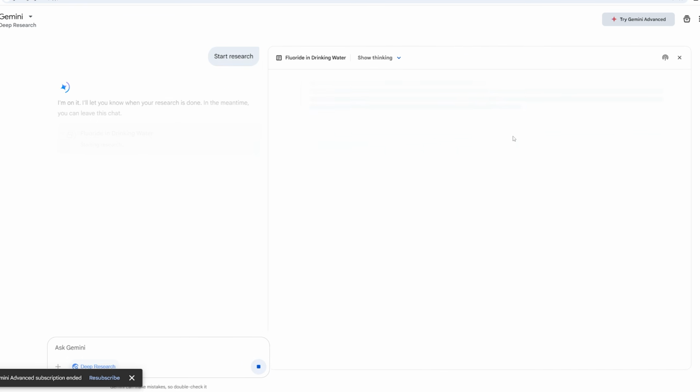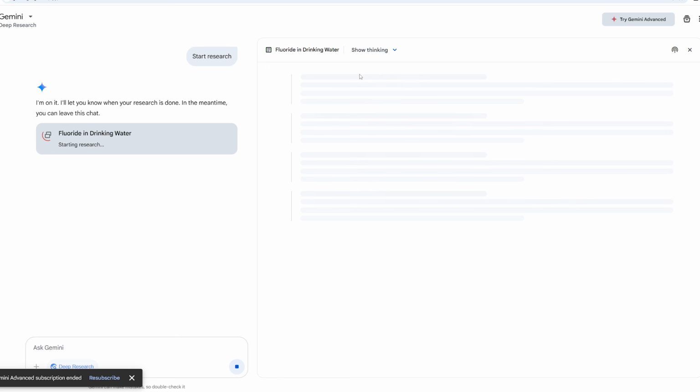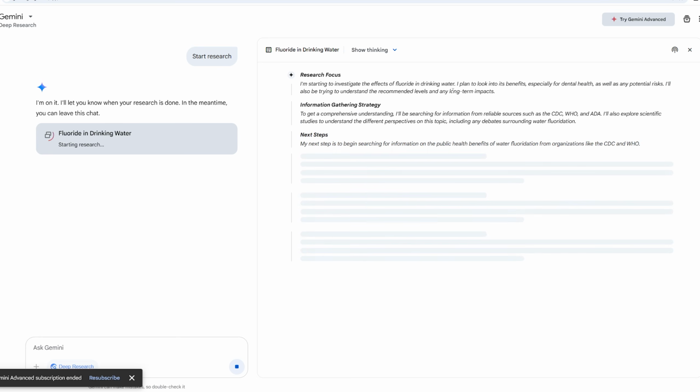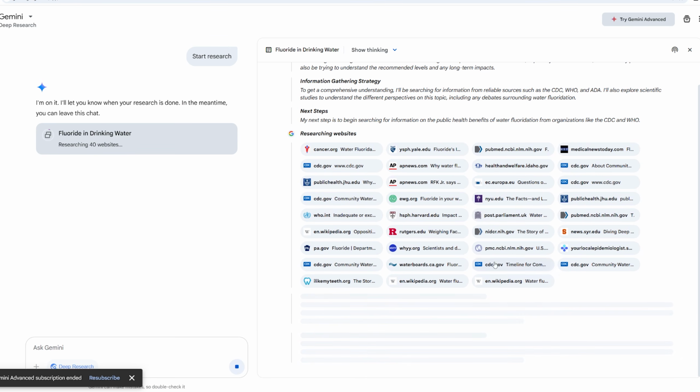It's really cool. It shows you the thinking process as it's doing it, the researching process. So you can see it's kind of thinking through it. And then it's going to start looking through websites. Very similar to how Grok just did it. So look, it's going through all these websites here.